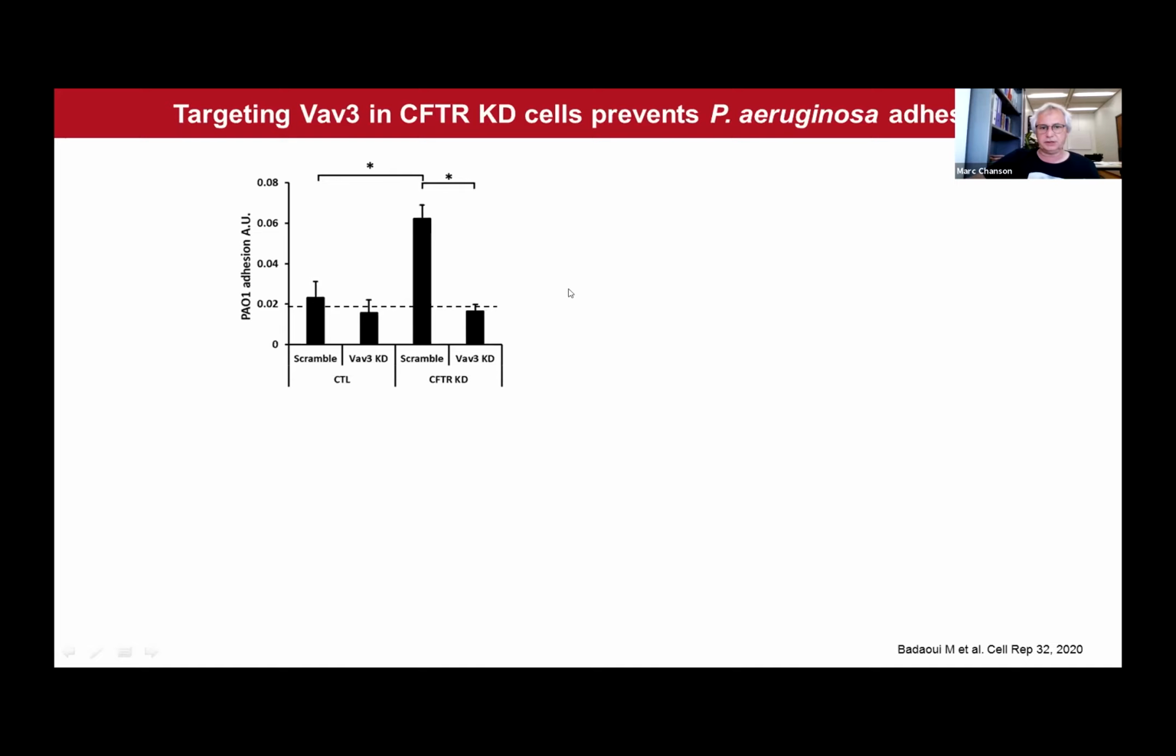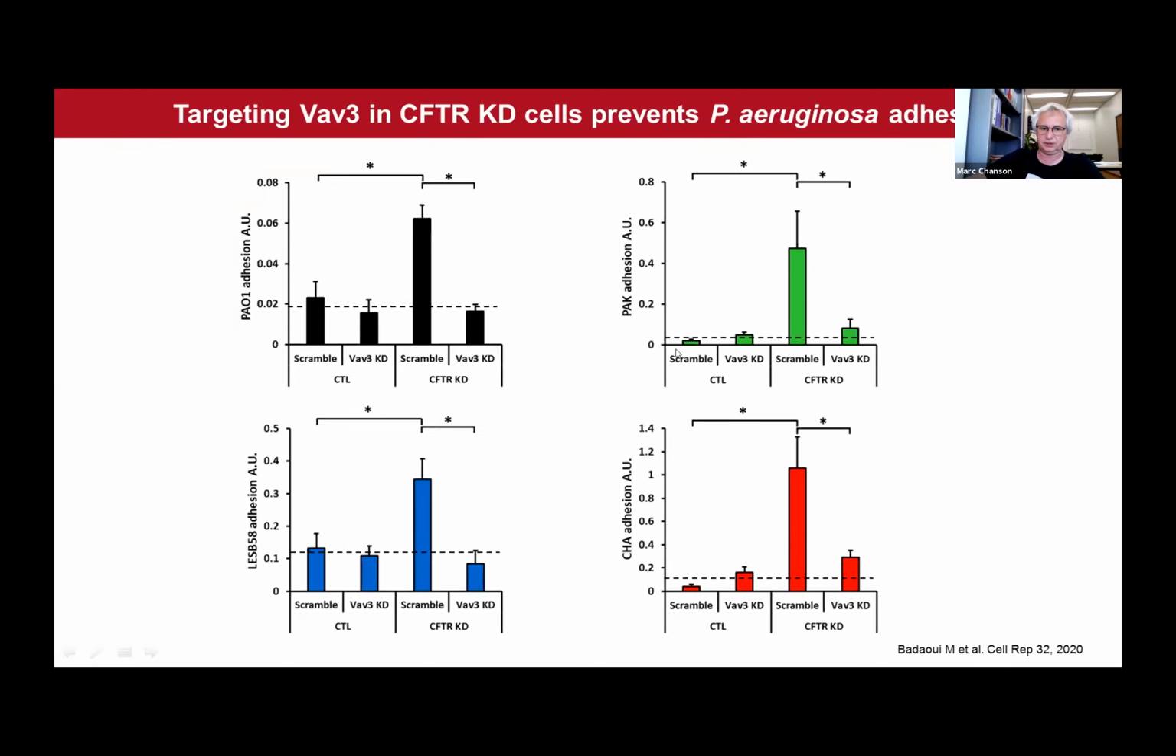This is the outcome of such an adhesion assay, where we performed the assay using a laboratory strain of Pseudomonas aeruginosa, PR1. Indeed you can see that knocking down CFTR was associated with an increased adhesion of Pseudomonas aeruginosa, PR1, to the Calu3 cells. But very interestingly, you can see that this increased adhesion was totally prevented when we knocked down VAV3 in CFTR knockdown cells. We also confirmed these results using other Pseudomonas strains.